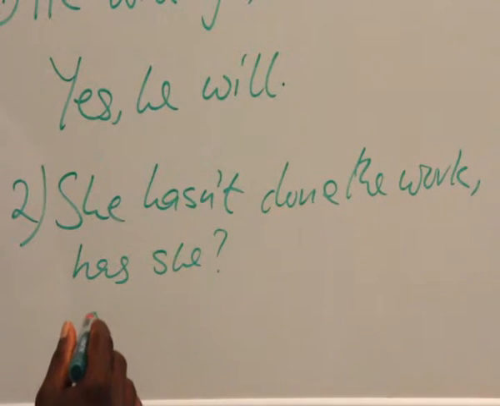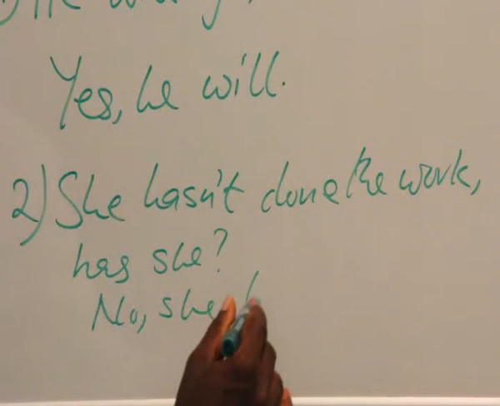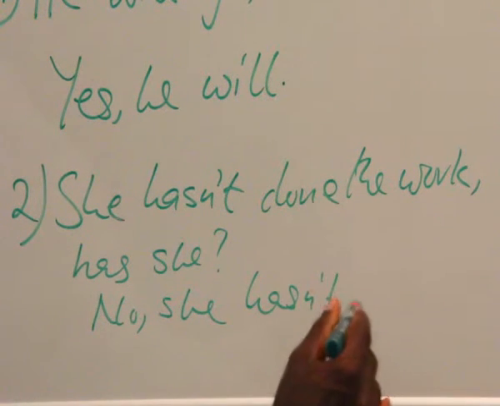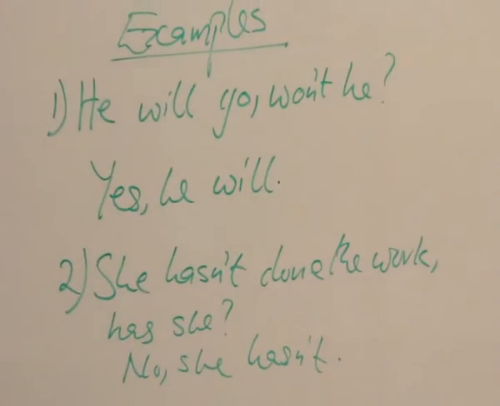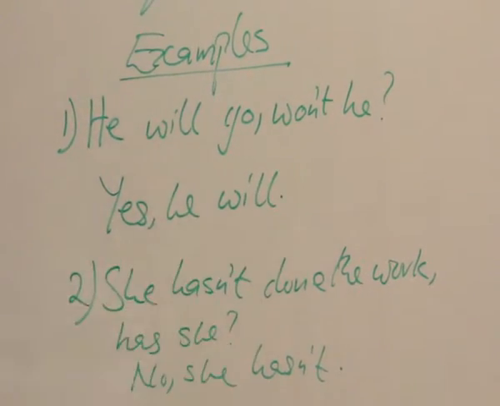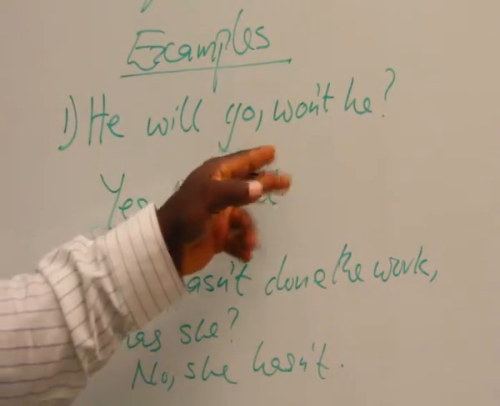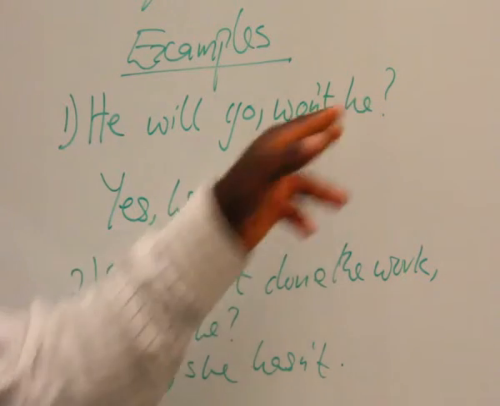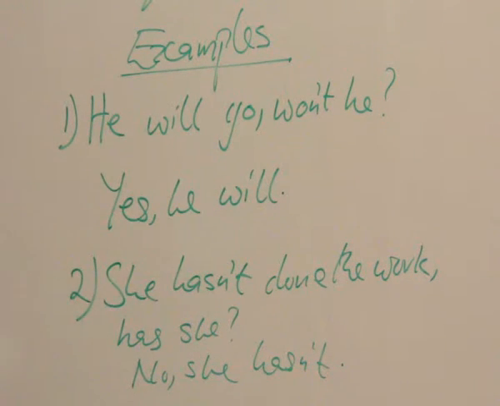The response will then be... Alright, let's use these examples now for illustration. He will go, won't he? Yes, he will. So we find out that here, this point is positive, the tag will be negative, but the response will be positive to agree with this. That is one thing we learn.